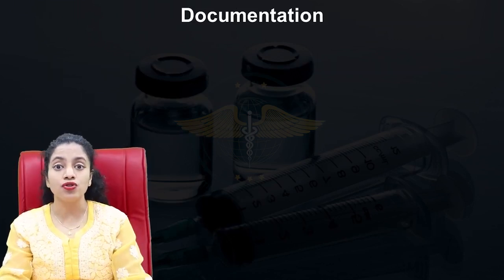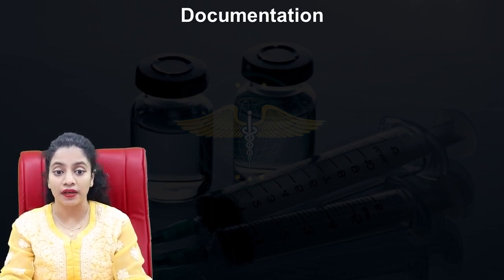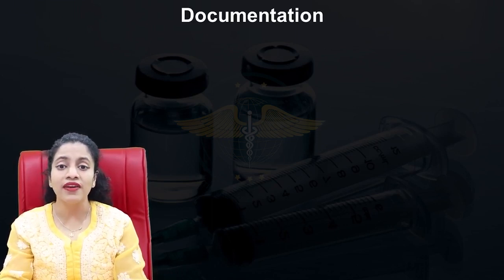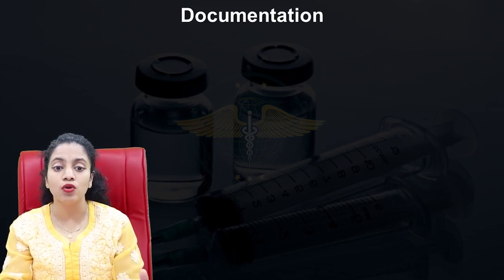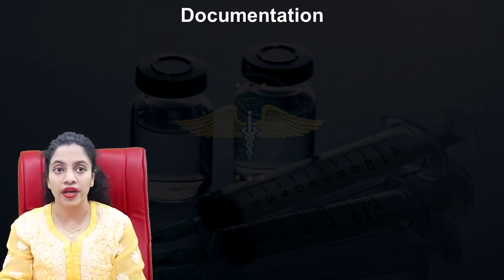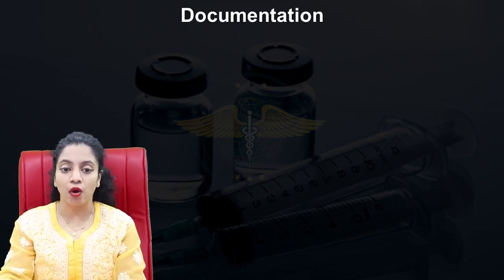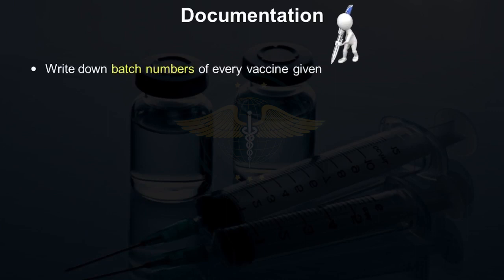Next, let us go on to a very important part of vaccination, and to dealing with any adverse event following vaccination. This is a very neglected part most of the time, so it's very imperative that all pediatricians are aware of the right documentation following vaccination. Documentation involves writing down the batch numbers of every vaccine given to the child. We should ensure we write down brand names.